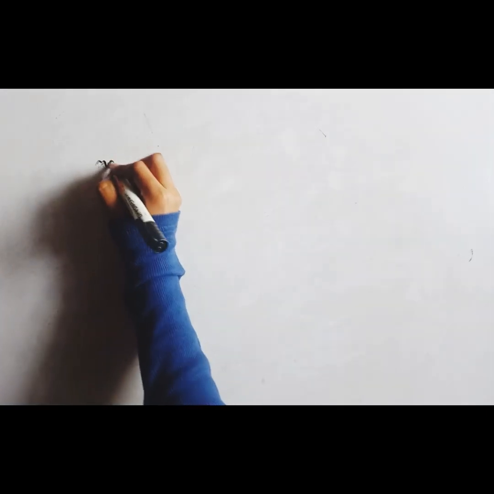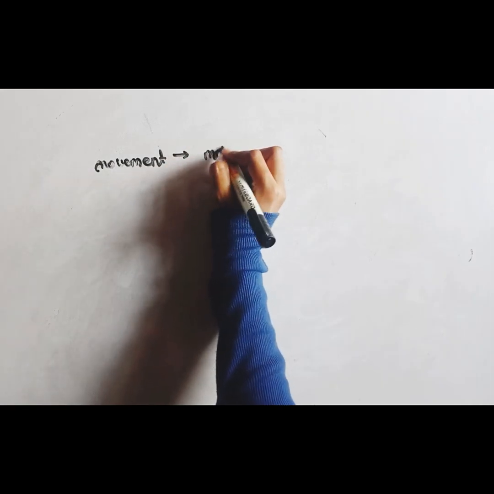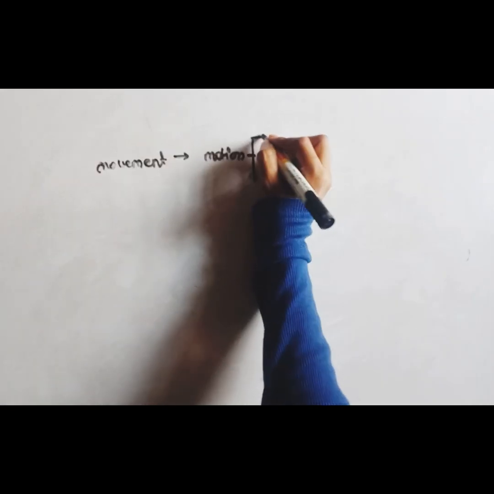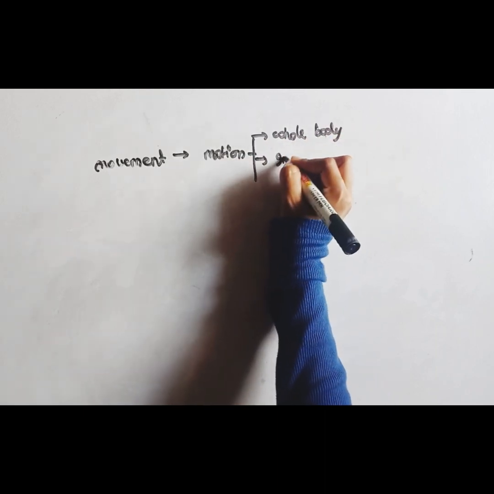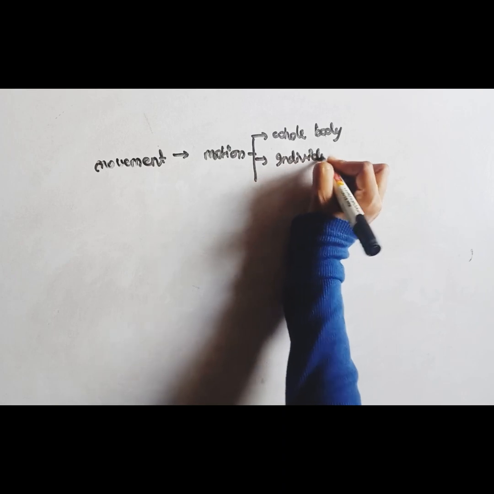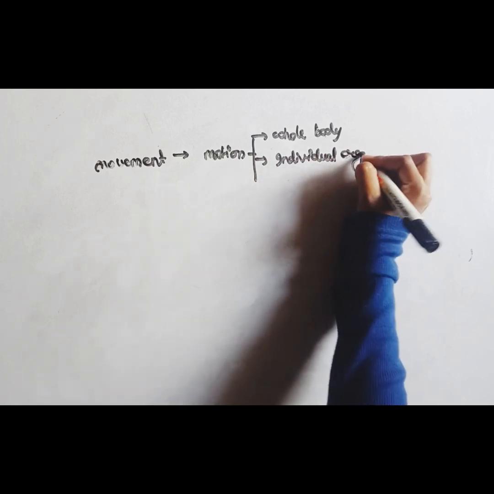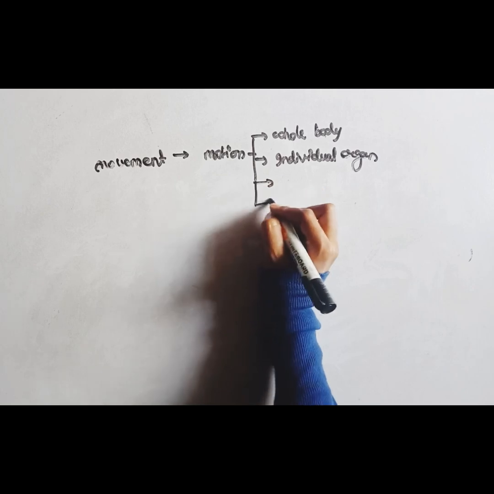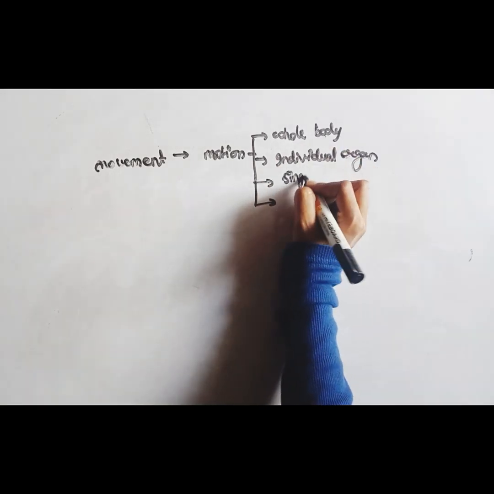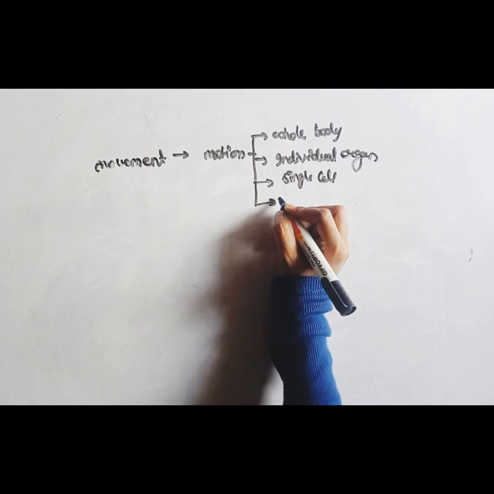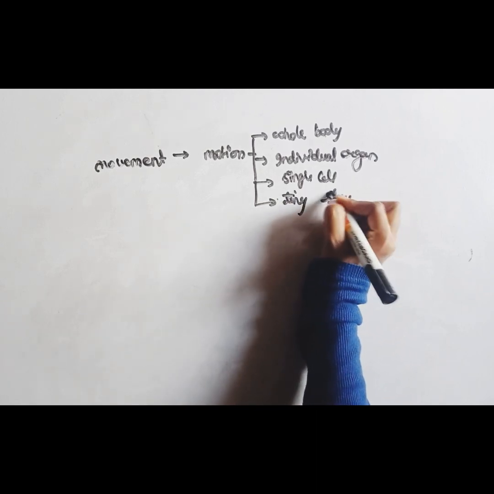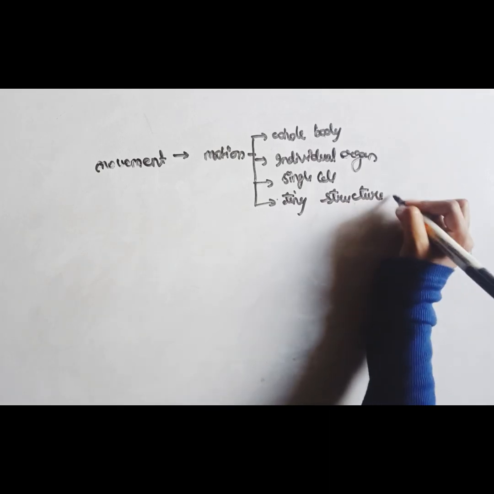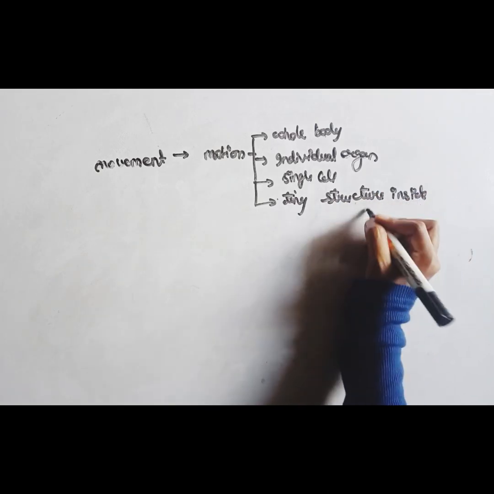Movement means the motion of the whole body, motion of the individual organ, motion of the single cell, and the motion of the tiny structures inside the cell.